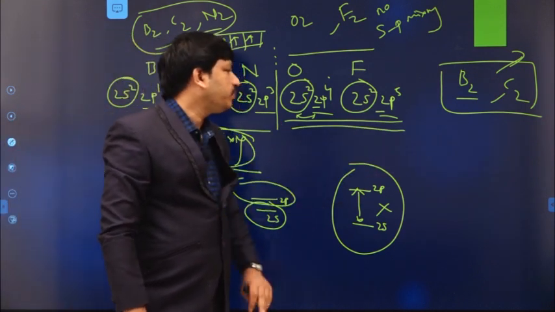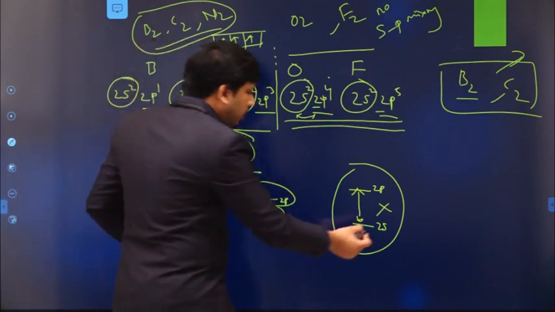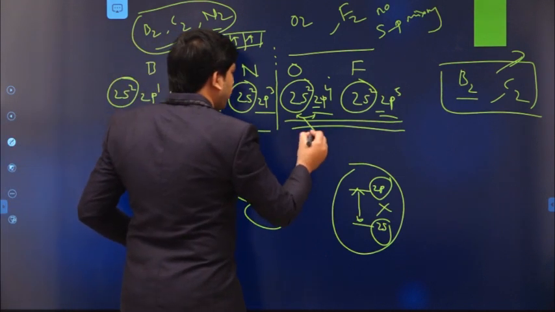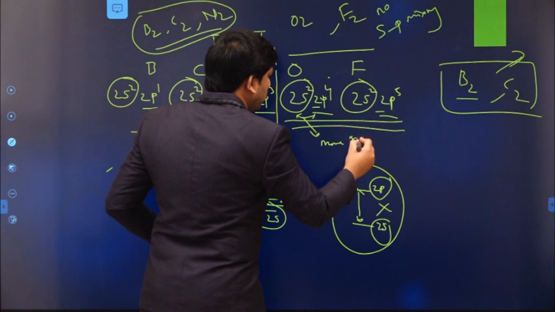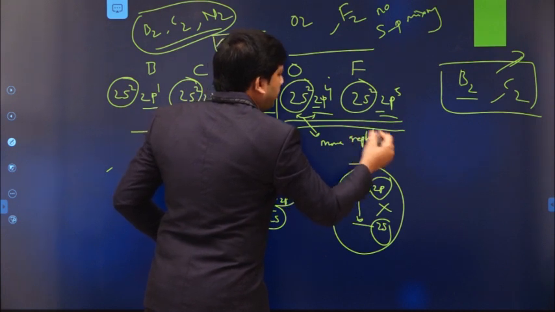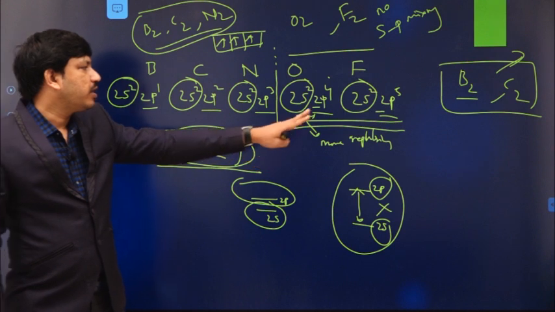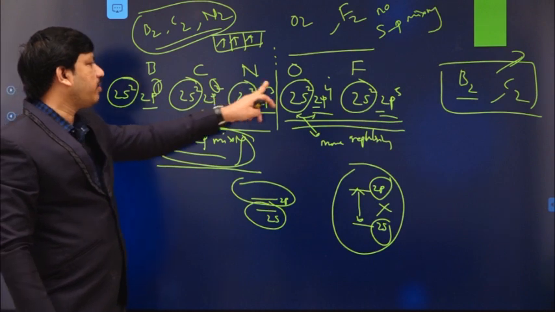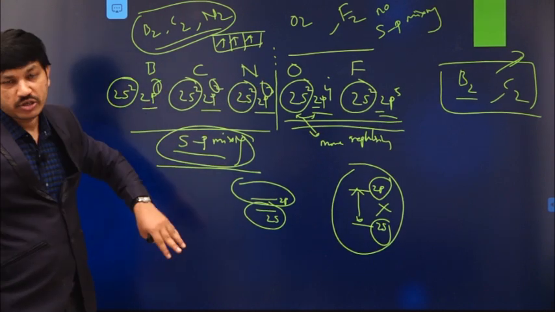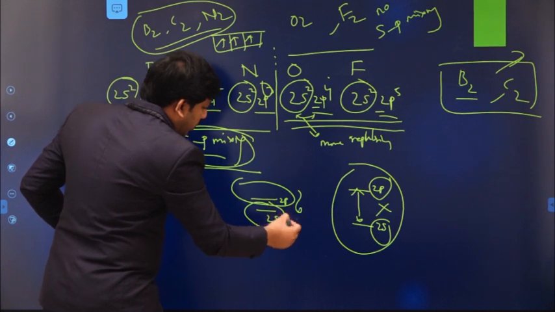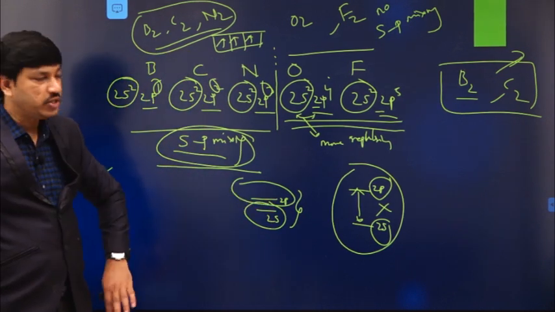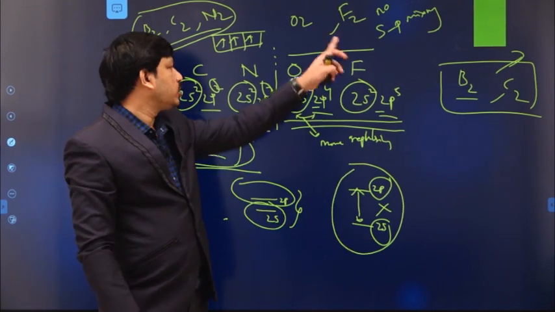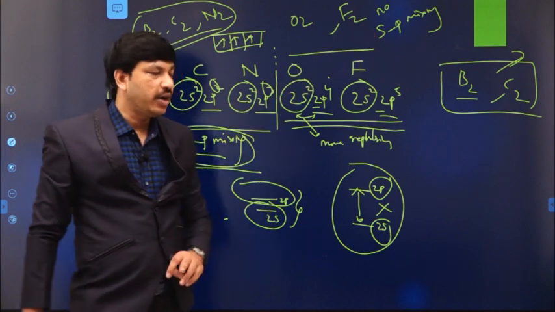But in the other two cases, there is no sp mixing because between the 2s orbitals and 2p orbitals there is some energy gap, because of the more repulsions between the 2s electrons and 2p electrons. But in the other case we have fewer electrons, only 1 electron, 2 electrons or maximum 3 electrons, so we have less repulsions. Due to less repulsions, the energies of 2s and 2p are very close to each other. So s orbitals can mix with p orbitals, but in O2 or F2 that is not possible, so there is no sp mixing.